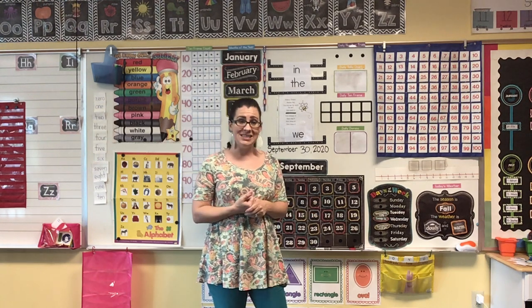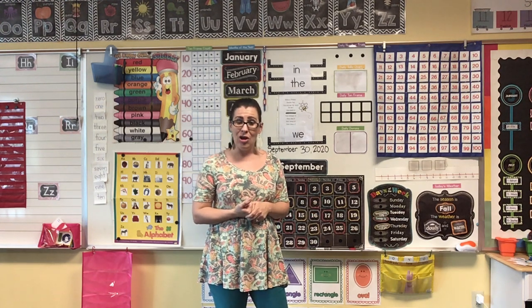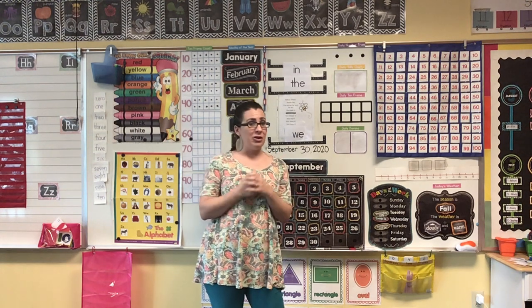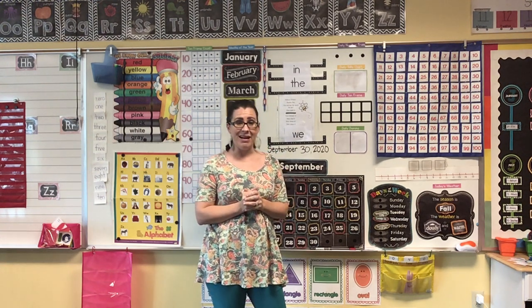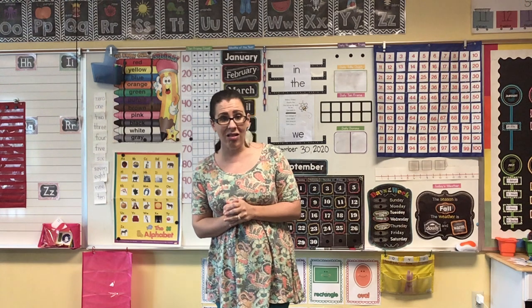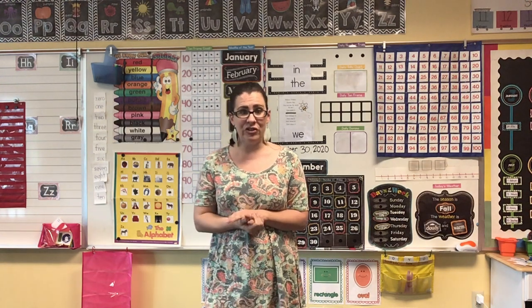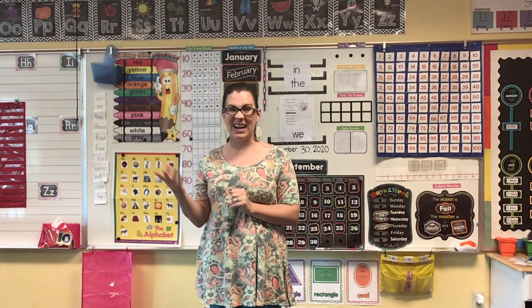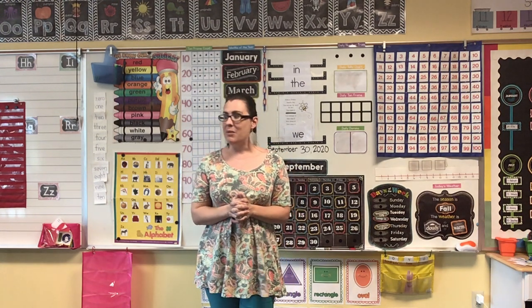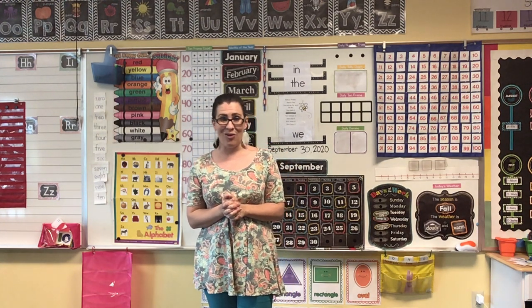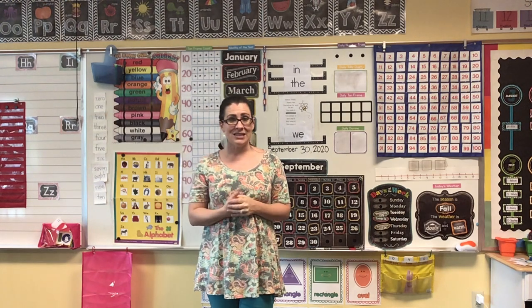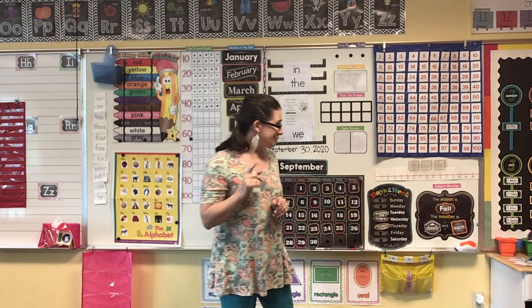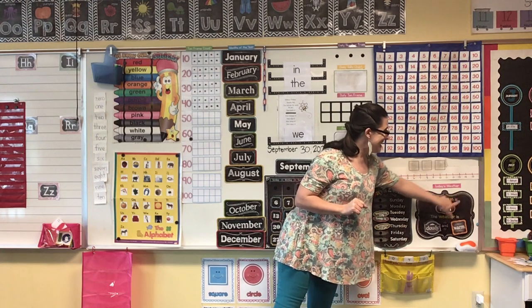All right, and our weather today, do you remember what season we're in now? We are in the season of fall, where we talked about how it gets a little bit cooler. It's not going to be quite as hot. Do you know what else happens in fall? The leaves fall off the trees, don't they? They change colors and they start to fall off the trees. The grass starts to get brown because it's not going to stay green all the way through winter. Everything outside is getting ready for winter right now. So the season is fall.